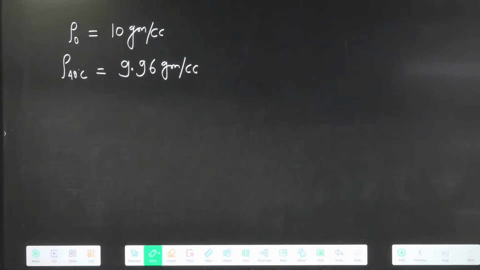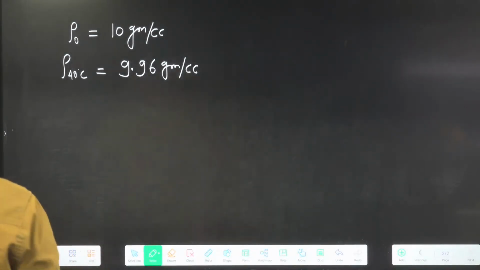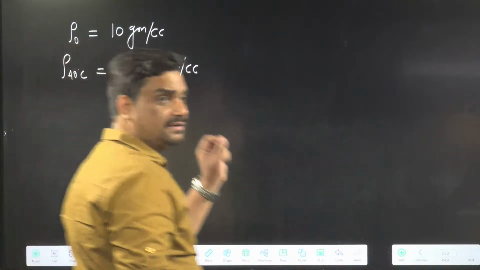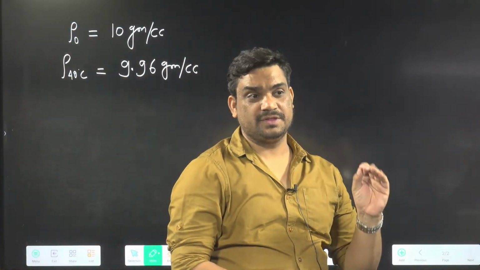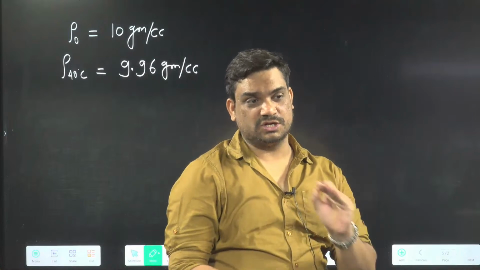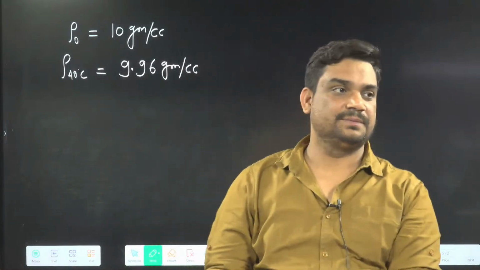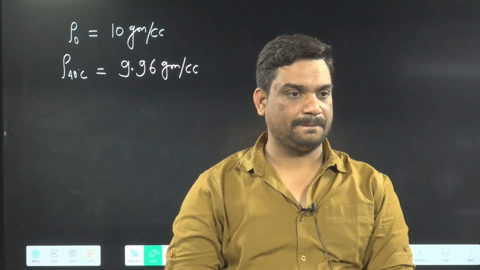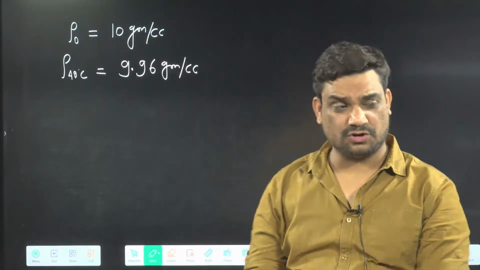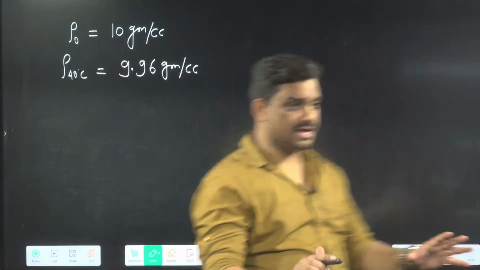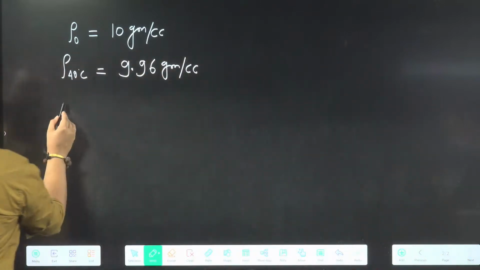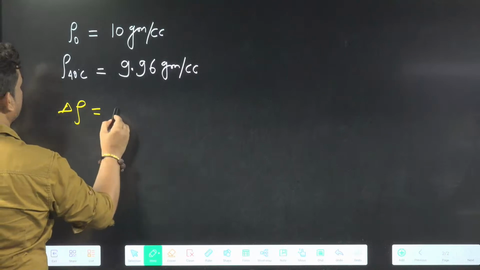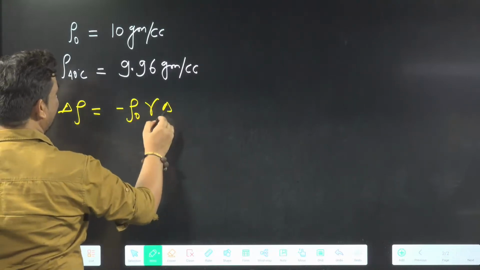So we can see here 10 gram per cc as well as 9.96 gram per cc. Find the volume expansion coefficient. That means we need to find gamma, and for that we can use the formula delta rho equal to minus rho naught gamma delta theta.